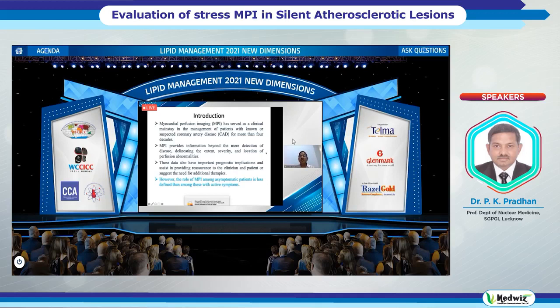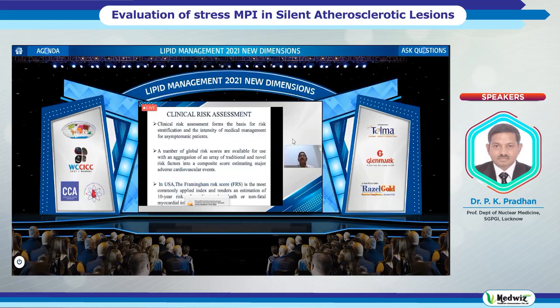I think the prognostic information is much more available in the published literature. This assists in providing reassurance to the clinician and patient, or suggests the need for additional therapies. However, the role of MPI among asymptomatic patients is less defined. If you have atherosclerosis and are asymptomatic, when to really screen them with MPI is less defined than among those with active symptoms.